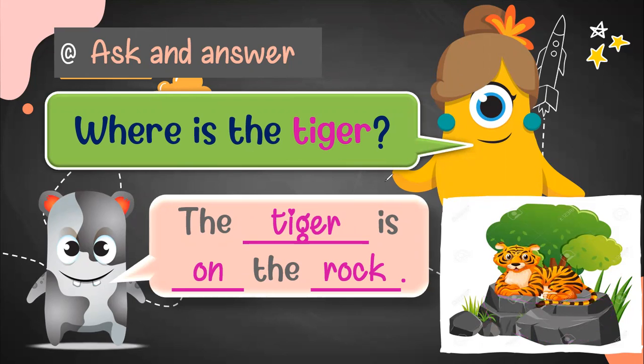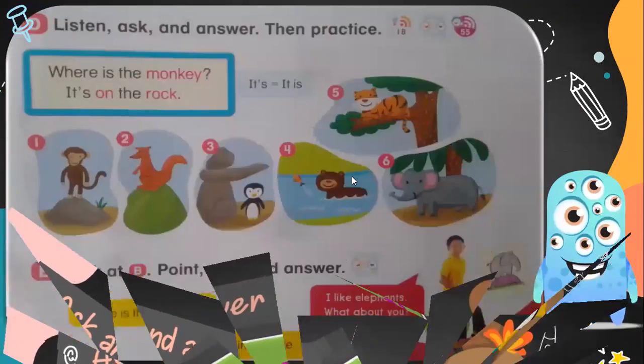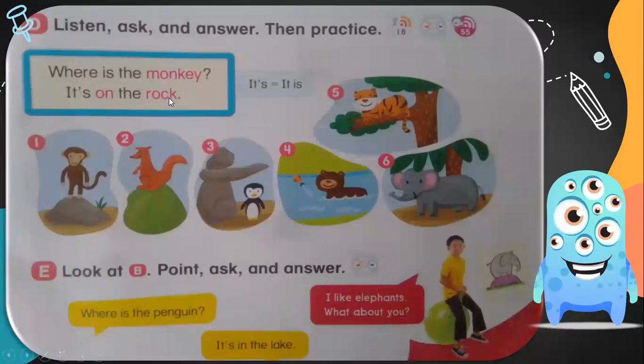Now we are going to see this activity that is in our student book. Here we have, where is the monkey? It's on the rock. You can see that there is another way to answer. I can use it's. Why, Miss Danai? Because we are talking about the animal. Or I can say the monkey. Where is the monkey?